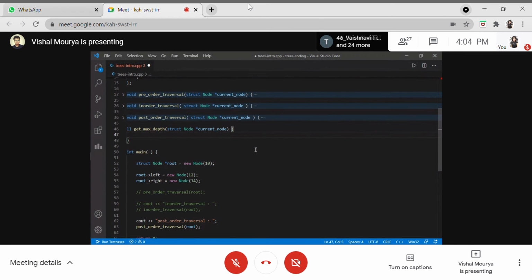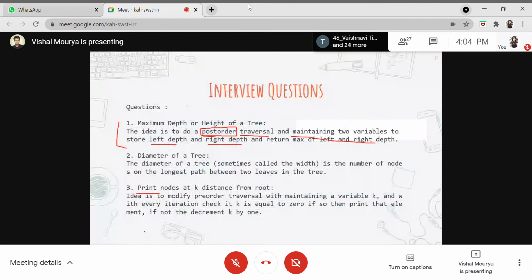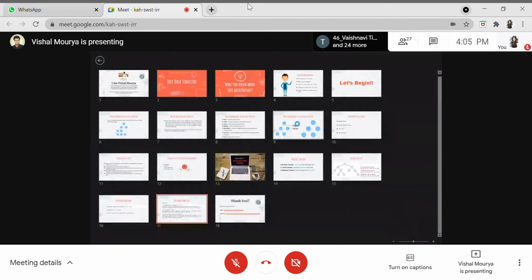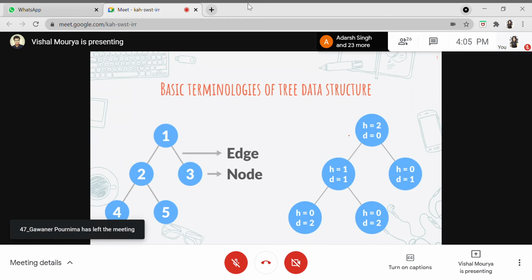So again, the logic is pretty simple. Let me open that again and I'll give you a brief overview about it. In here we have these nodes already written. What we'll be doing is checking whether the current node is null. The base condition is simple because we are using recursion logic. So if the current node is equal to null, then the tree is not present. If the tree is not present, then there is actually nothing present.